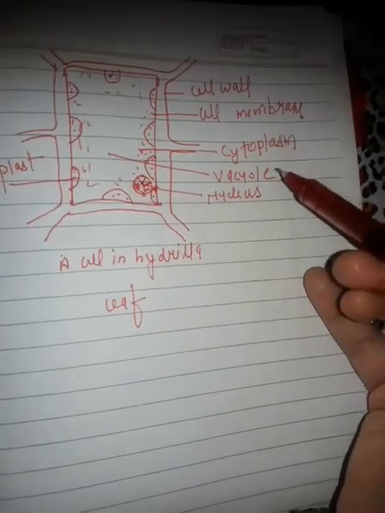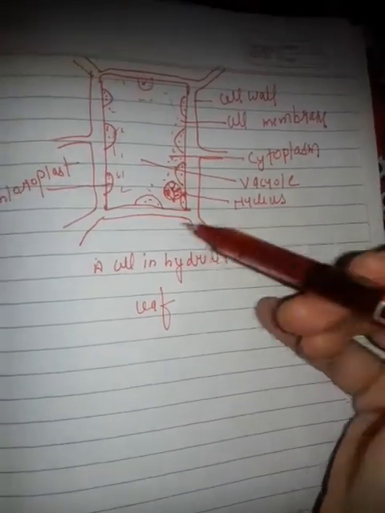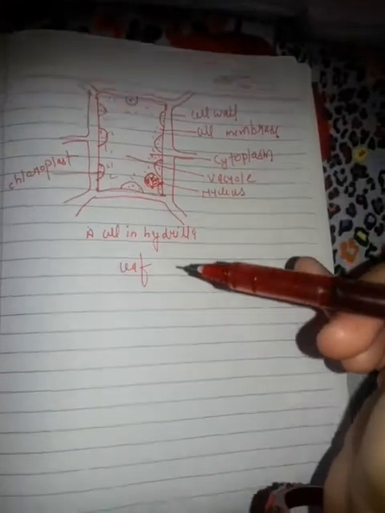Cell wall, cell membrane, cytoplasm, vacuole, nucleus, chloroplast: a cell in a hydrilla leaf.